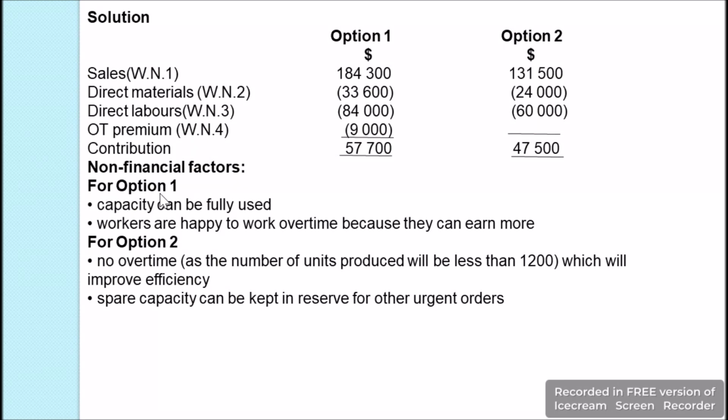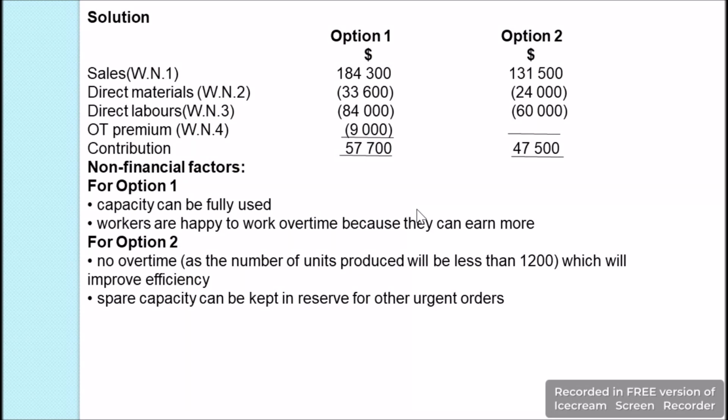For option 1, we are using the full capacity. Not only the full capacity, we are producing 200 units more than the full capacity, because 1200 was without the overtime, but with the overtime we were producing 1400 units for option 1, and we were fulfilling the demands of all the three customers, that is A, B and C. Hence all the three customers are satisfied, and even the workers will be happy because they are going to get an overtime premium of 9,000 here.